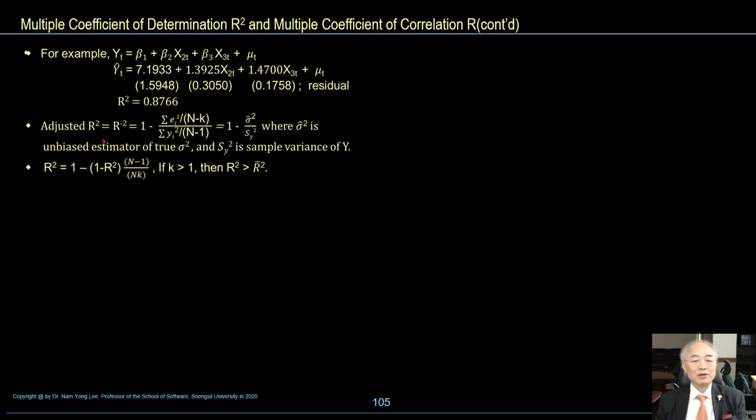Adjusted R square is 1 minus sigma hat square over s_y square, where sigma hat square is an unbiased estimate of the true sigma square, and s_y square is the sample variance of y. So in general, R square is greater than R bar square.